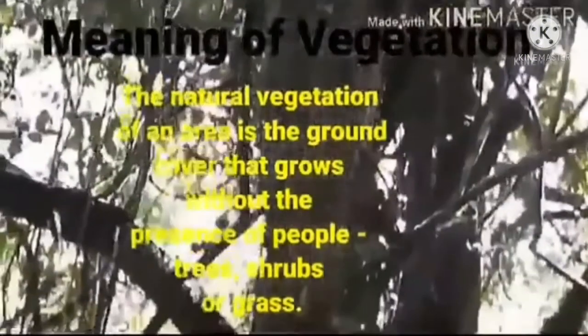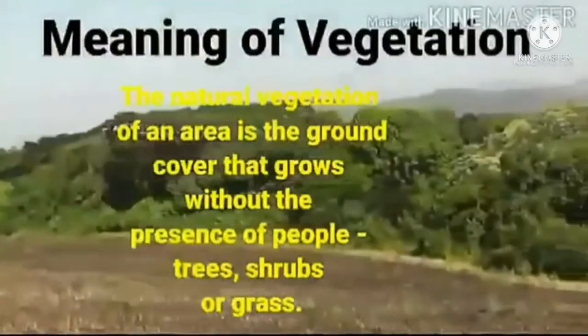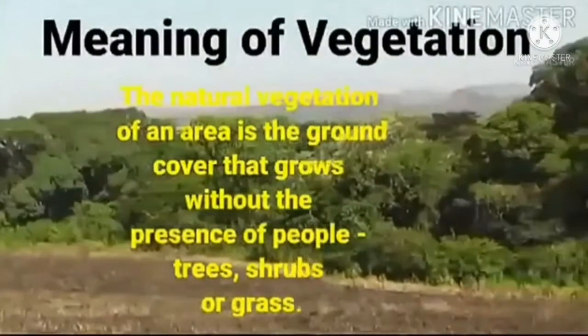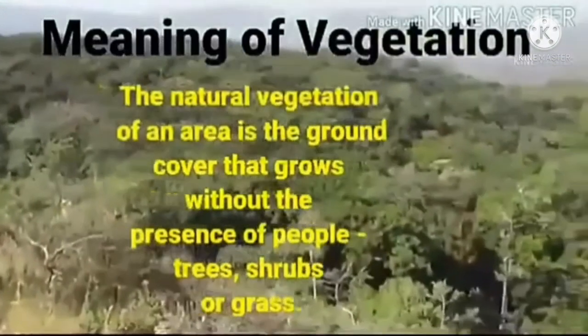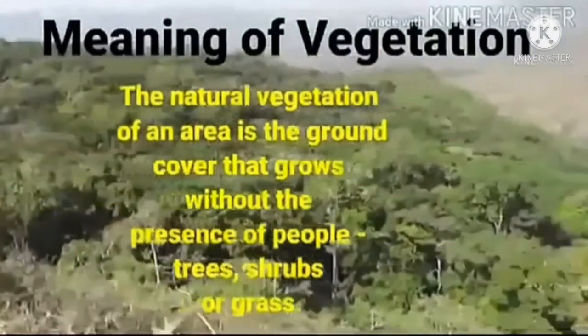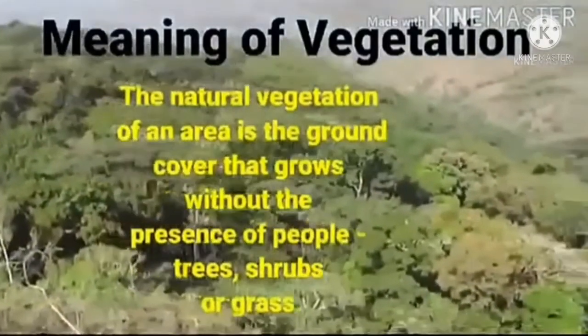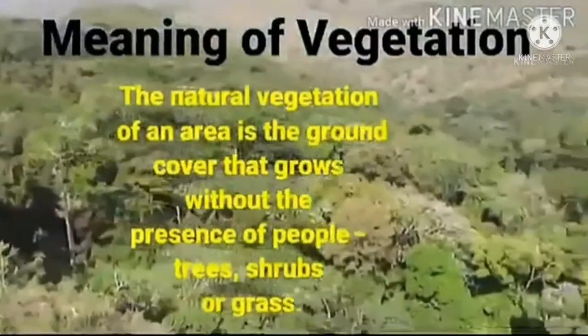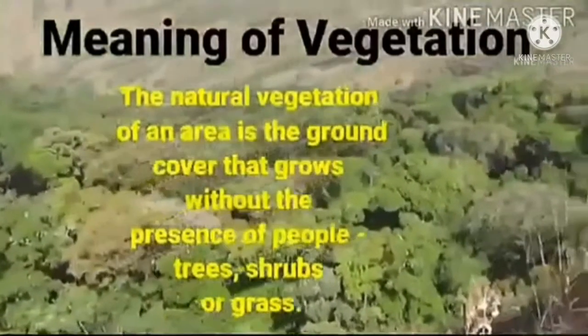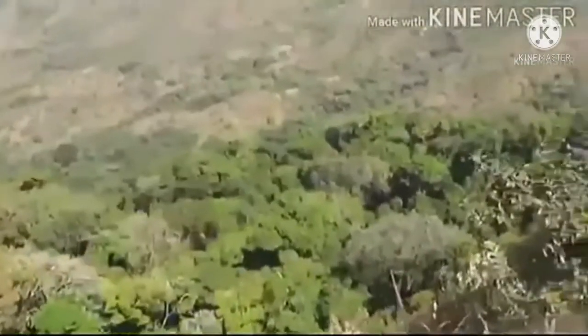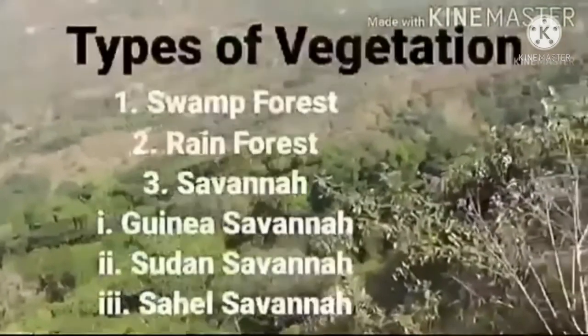Those grasses, trees and shrubs you see growing in the wild environment are known as natural vegetation. There is no presence of people in the environment. As you can see in the image before you, there are no persons here. You see just a thick vegetation filled with trees, shrubs, and grasses. So natural vegetation is an area of ground that is covered with thick grasses.